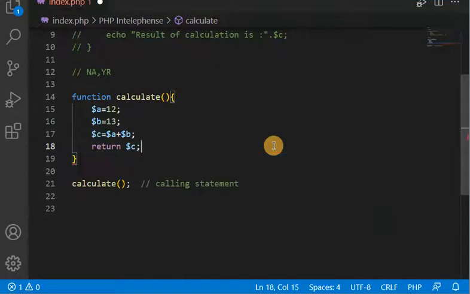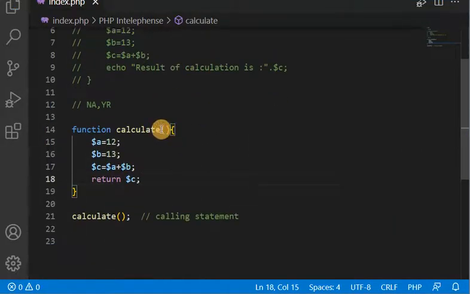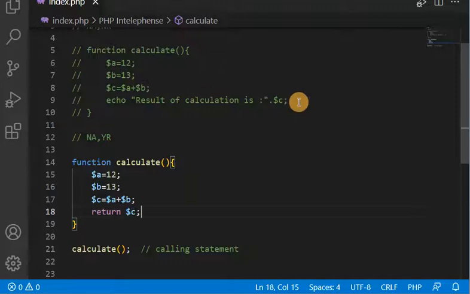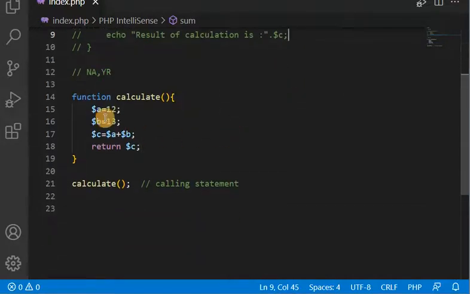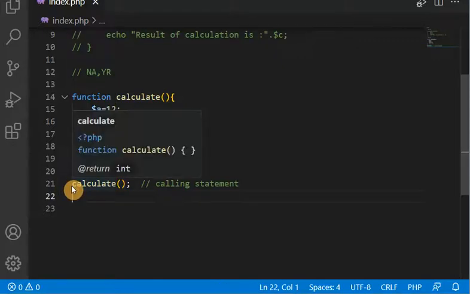$c. In the previous example, it was not returning any value, but it was printing that value here. But in this new example, it is not printing the value, but it is returning the value. That is why this type of function is called no argument, but return. It is not taking the argument, but it is returning the response. So you can see here the response is being written by this calling statement. So definitely we need to catch that response here.